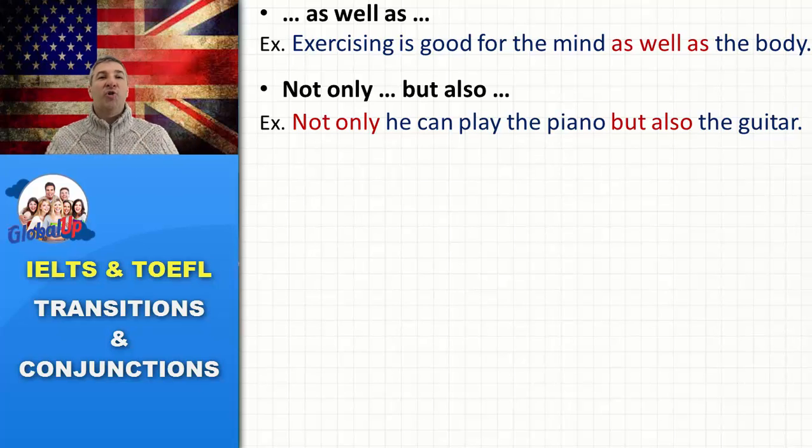So that's what I want you to do. Next time you write an essay, a composition, or a report, I want you to remember to use transitions and conjunctions to improve the level of communication. And also to make your communication more interesting, because people get much more interested when you say, as well as, it's beautiful. You get the listener's or the reader's trust, because it sounds like you have a very good command of the language, a good command of communication skills. So let's take a look at another example.